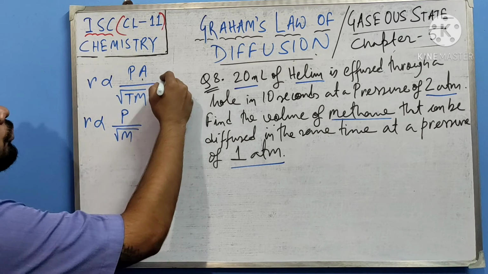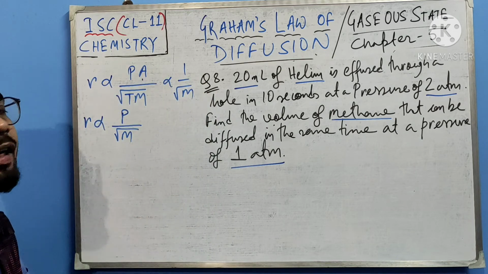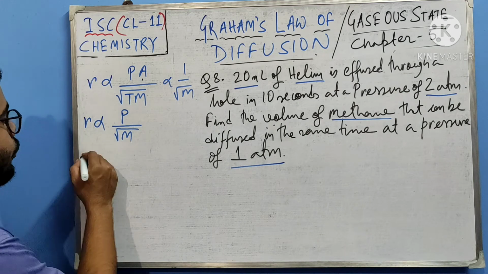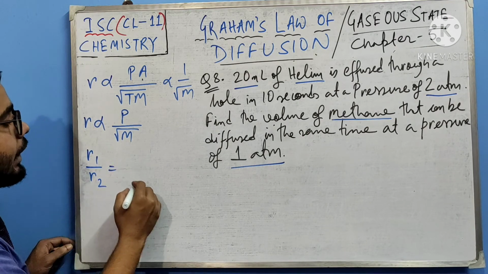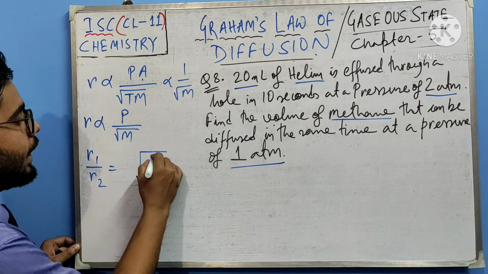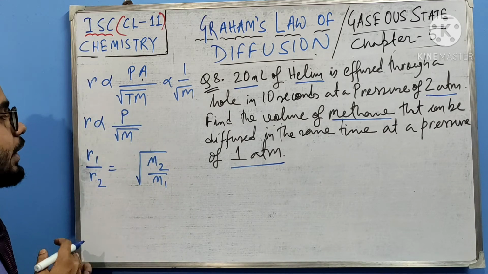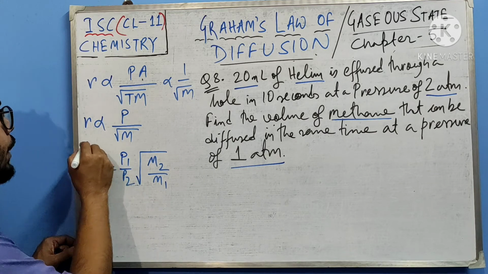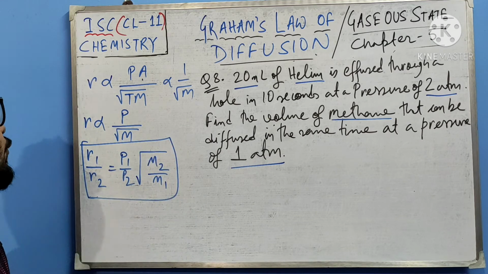Till now we were writing 1 by root under M when P, A and T were constant. If P is not constant, then P will remain. So the formula now is R1 by R2 equals P1 by P2 multiplied by root over M2 by M1, since rate and pressure are directly proportional. If pressure is given, this is our working formula.